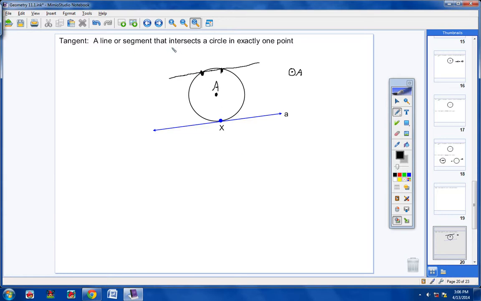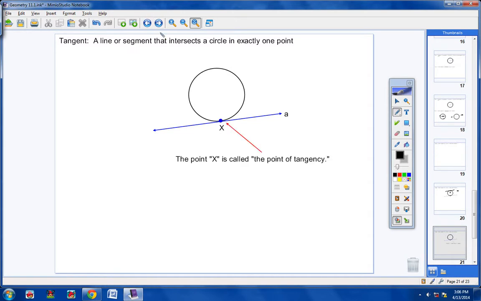So please do understand that. And by the way, this point X right here, where the line is intersecting the circle at one place, we have a special term for that and you need to know it. It's called the point of tangency. You need to know that. So wherever the line is intersecting the circle at one point, we call that the point of tangency. Okay? The point of tangency.